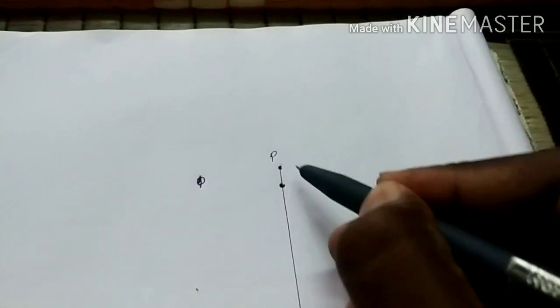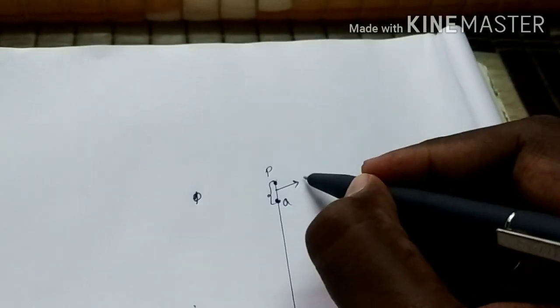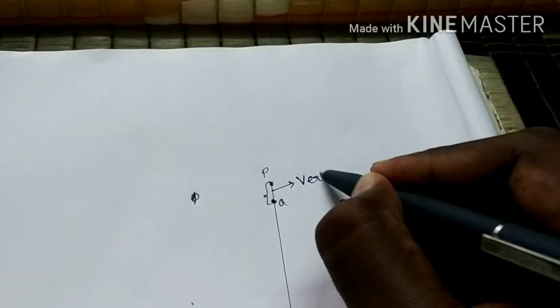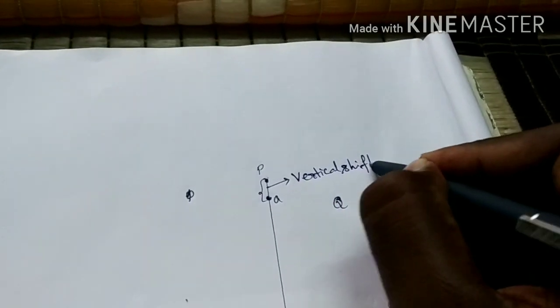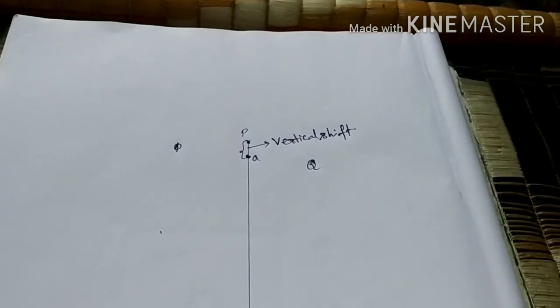You can observe that there is a small distance present between P and Q. That distance between P and Q, we call it a vertical shift.